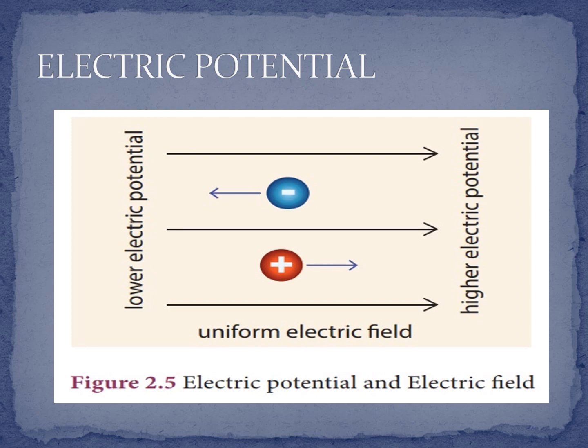Electric potential and electric field. Lower electric potential, higher electric potential. What is electric potential? Electric potential is a measure of the work done on a unit positive charge to bring it to that point against all electrical forces.